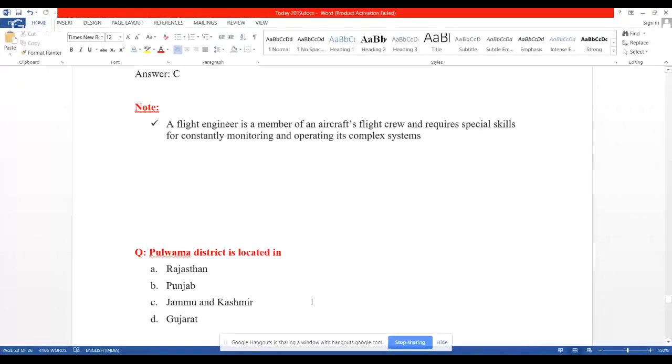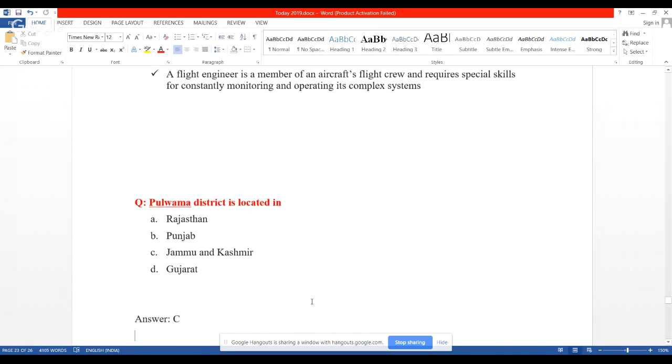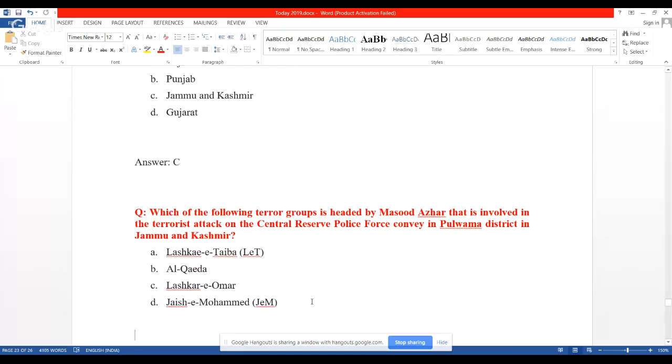So, with respect to our examination, one possible question may be this: Pulwama district is located in the state of Rajasthan, Punjab, Jammu and Kashmir, or Gujarat? The answer is option C, that is Jammu and Kashmir. Look at this, another one. Which of the following terror groups is headed by Masood Azhar, that is involved in the terrorist attack on the CRPF convoy in Pulwama district of Jammu and Kashmir?